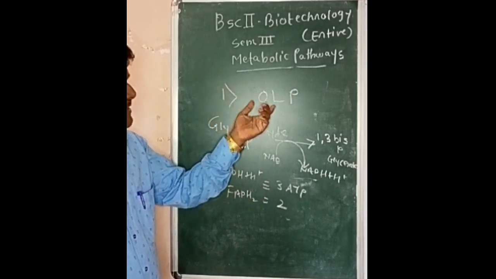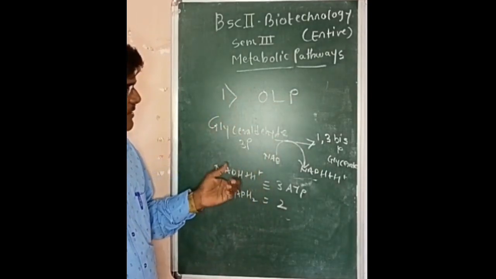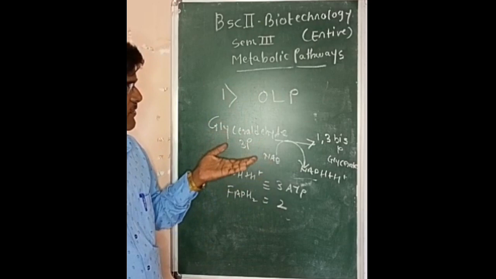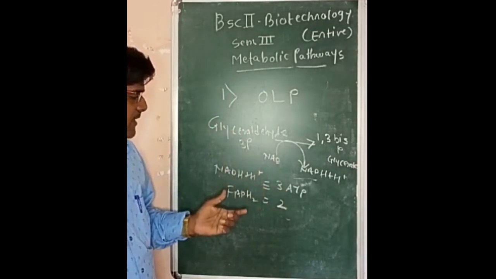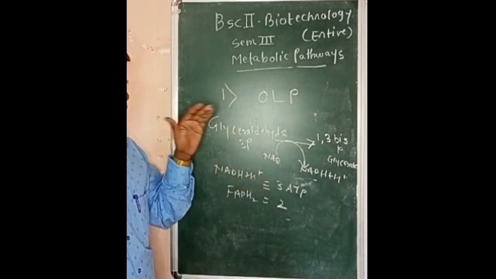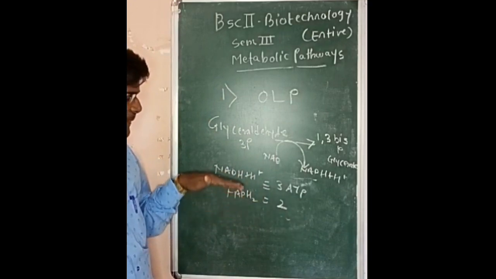In the earlier case, in substrate level phosphorylation, the enol linkage is broken down, and ADP and inorganic phosphate combine to form ATP. So there is phosphorylation, meaning phosphorylation of ADP takes place to form ATP.